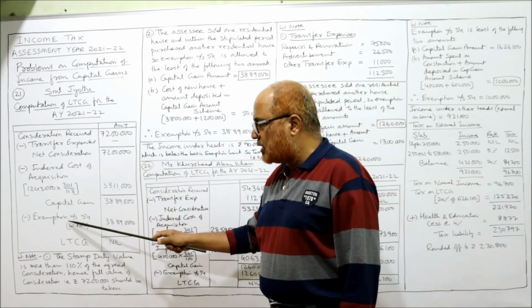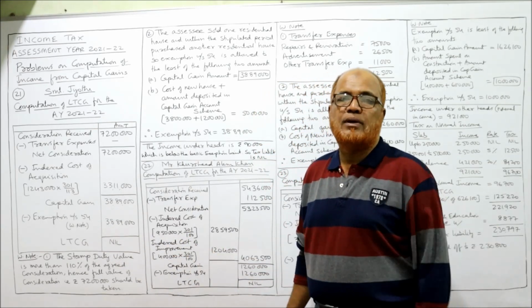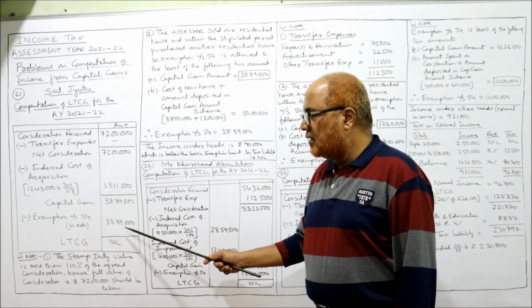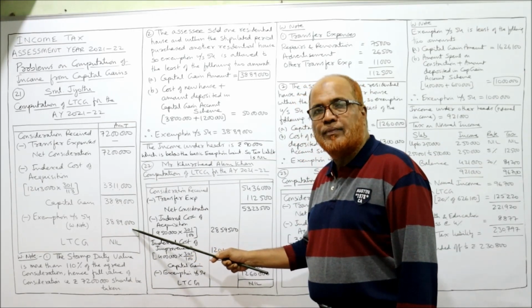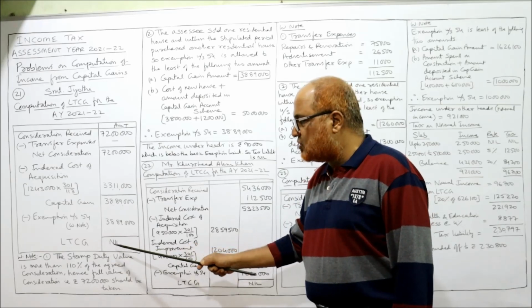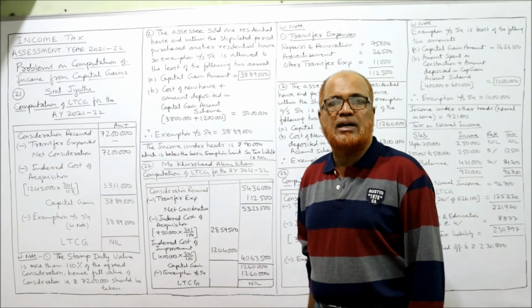From this, exemption under section 54 in working note. In the working note, you have to show how much exemption we are getting. So in our problem, exemption is also 38,89,000. That means the LTCG will be nil. So how did we get 38,89,000? I'll show you the working notes.